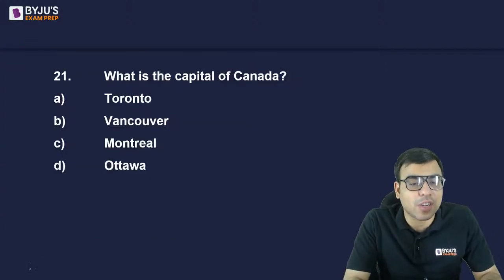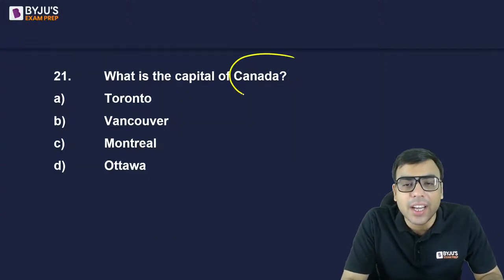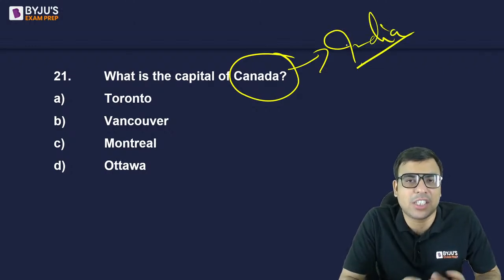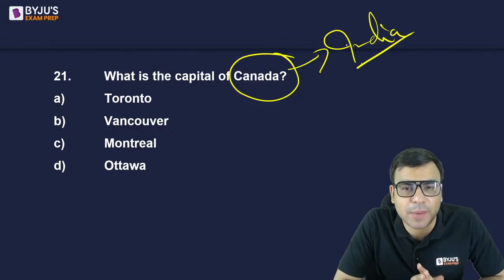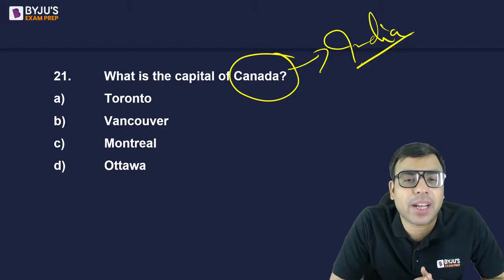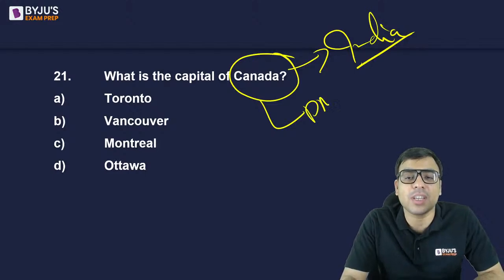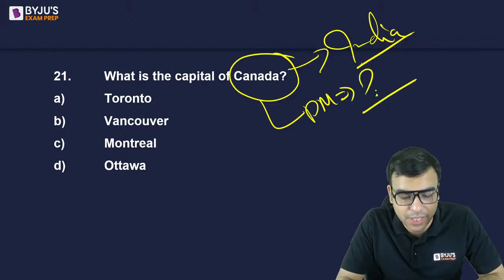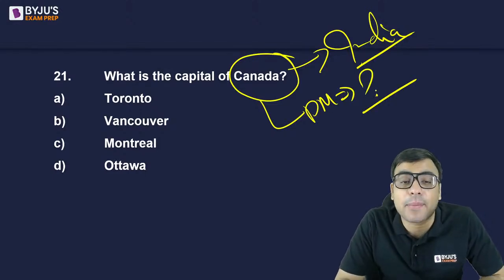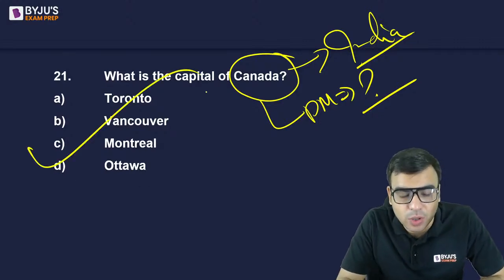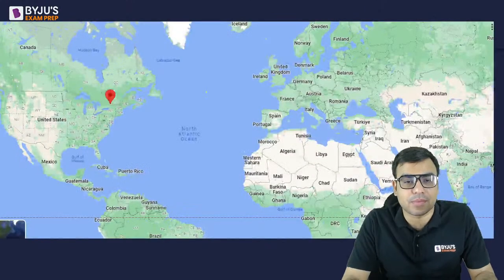The next one is, what is the capital of Canada? Now I am asking it. You must have seen recently there have been some diplomatic issues between India and Canada in the last 2-3 months, and that is why it becomes slightly important that you know about Canada. Who is the Prime Minister of Canada, by the way? Anyone? And what is the capital of Canada? You should know it. So here, the right answer is D. Ottawa is the right answer to this question.